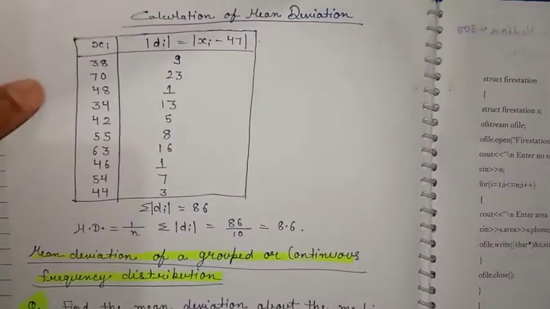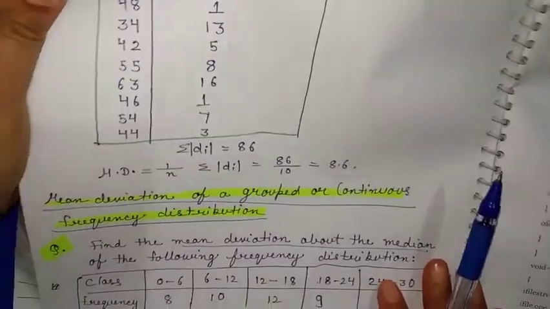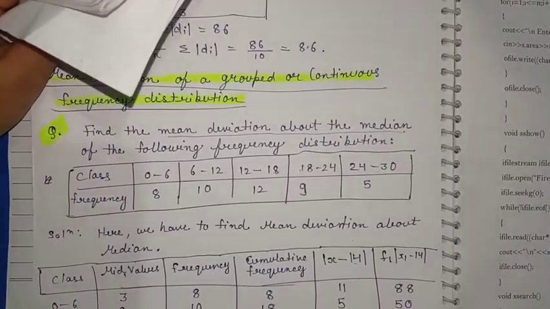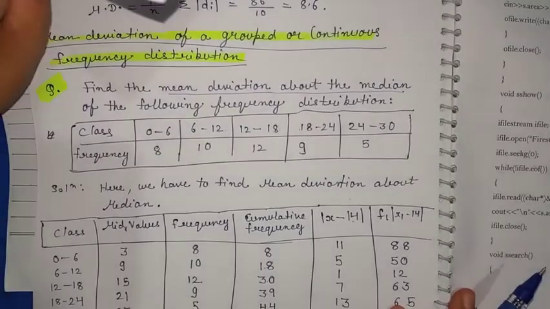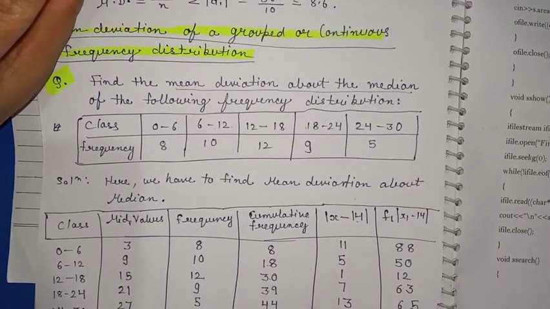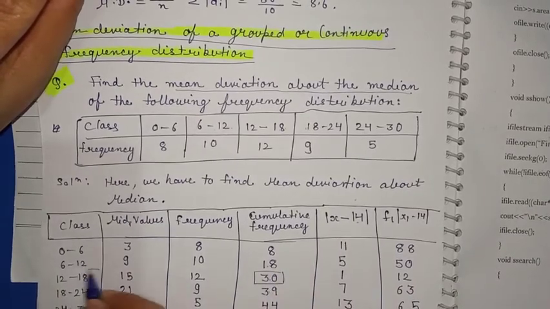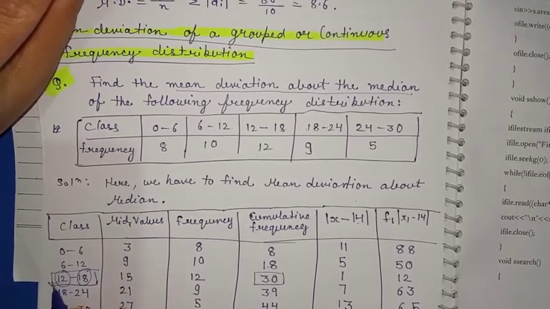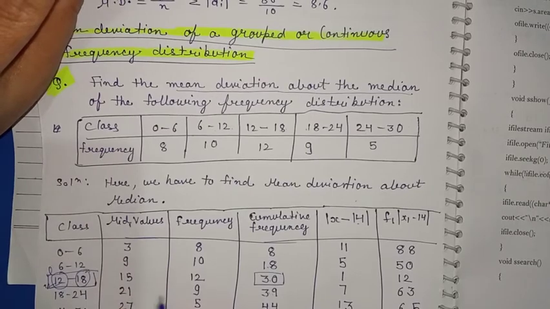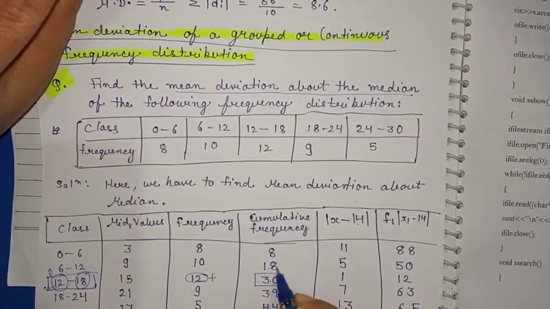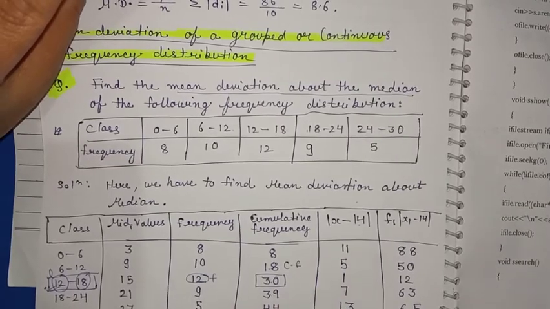To find the median, we have to find the cumulative frequency which is just greater than 22, which is 30. So this is the cumulative frequency, and this row becomes our median class. This is the lower limit, this is the upper limit. We use the lower limit, this one is our L. This frequency is known as f, and the one preceding is cf.